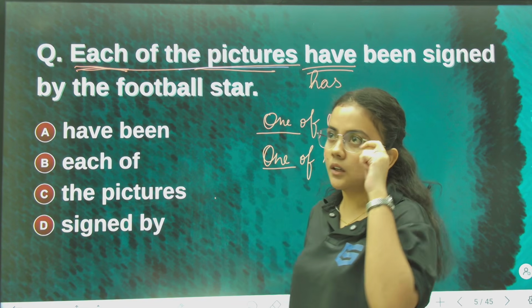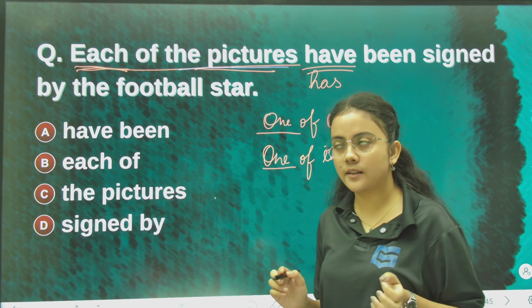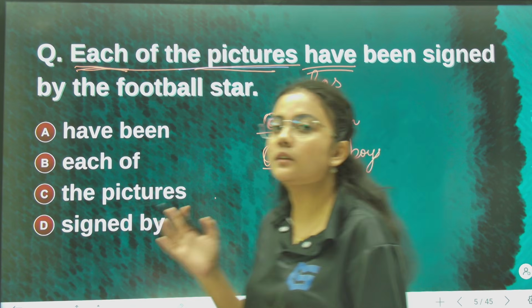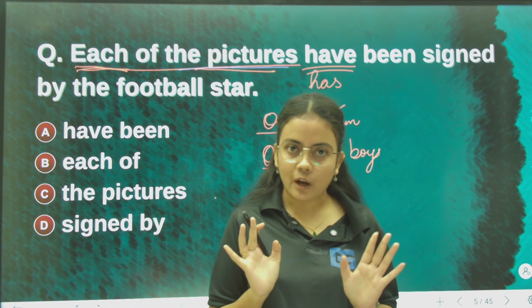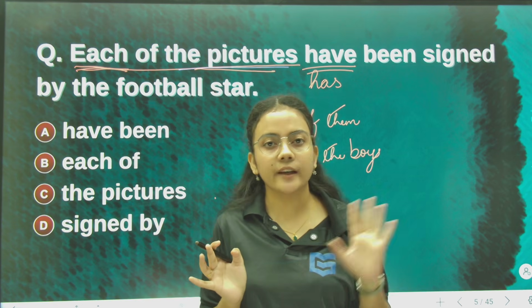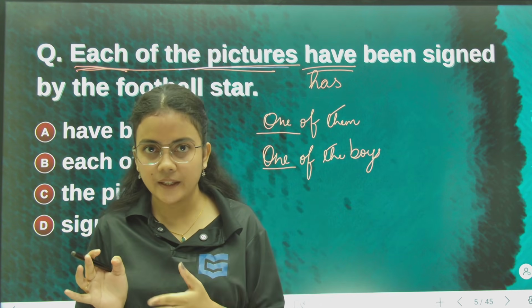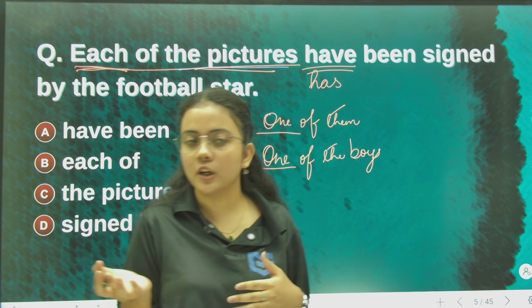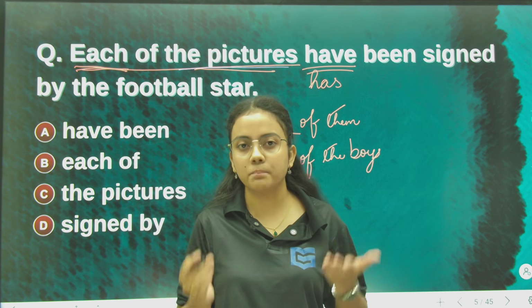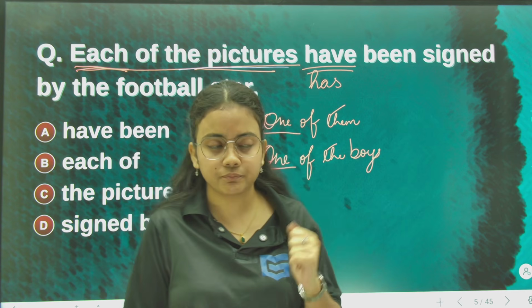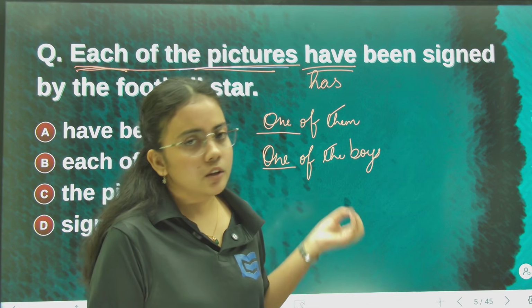Like in the chart, as I said, the first person, second person, third person. Now I is a singular noun, but for first person we write have. I, we, these are first person. We is plural, but it is also first person, so we write have. Even for second person, you, we write have. But for third person we write has.